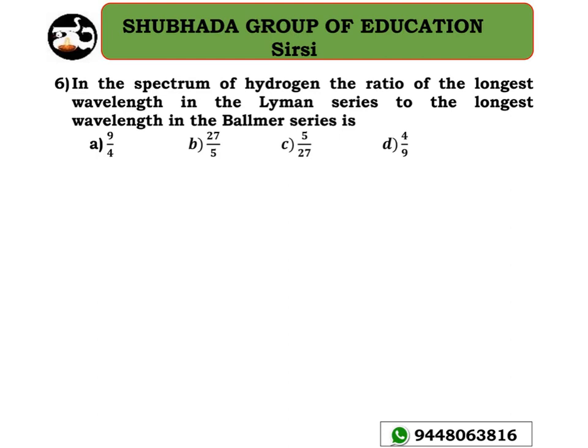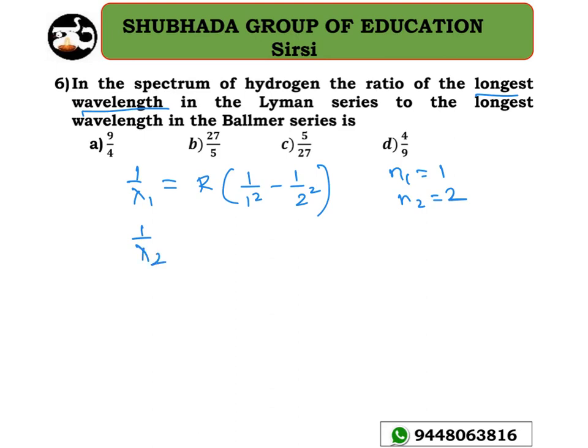So let me take 1 by lambda 1 equal to R into 1 divided by 1 square minus 1 divided by 2 square for the longest wavelength in the Lyman series, that is n1 equal to 1 and n2 equal to 2 here. And 1 divided by lambda 2 for the Balmer series, R into 1 divided by 2 square minus 1 divided by 3 square, this is also the longest wavelength.